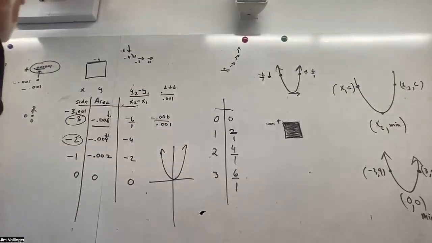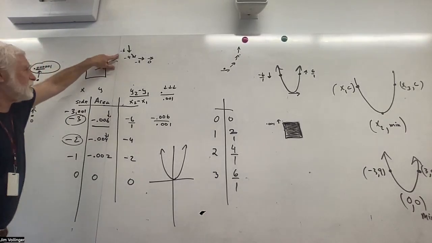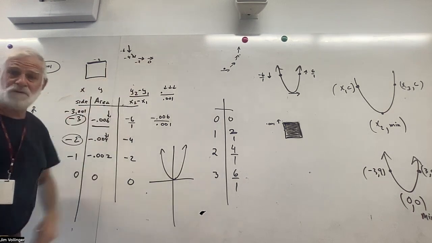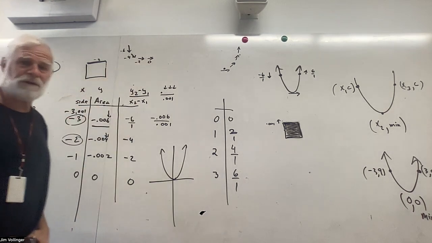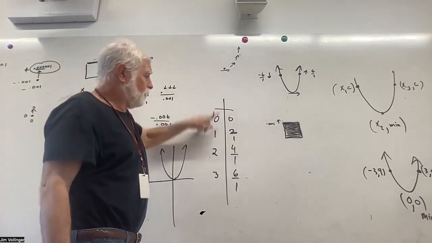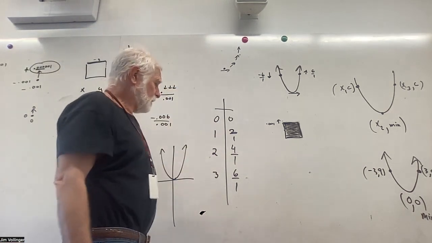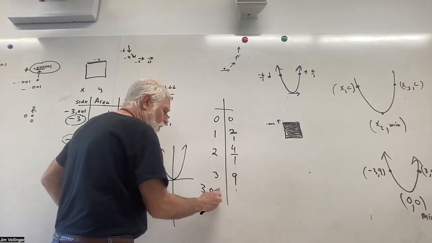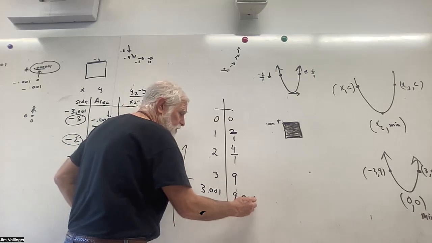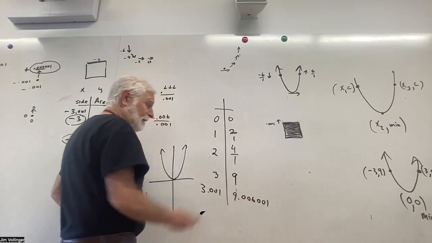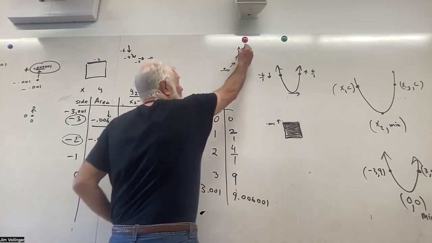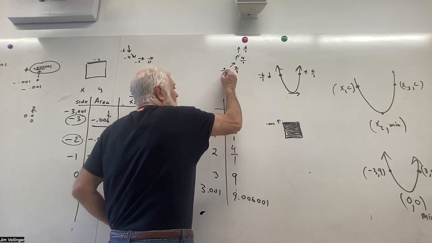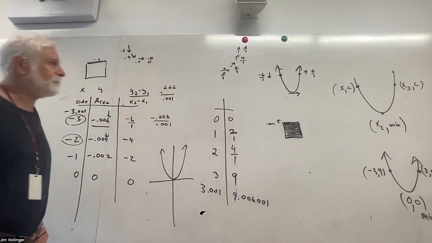Right? I mean, first off, we were looking at going down at 6 to 1, then going down at 4 to 1, and then going down at 2 to 1, and then no change. And it sure looks like on the other side, if we did the symmetric, 3 gets you 9, 3.001 gets you 9.006001. Things look like they're getting bigger at 6 to 1. And I bet 4 to 1. And I bet 2 to 1. And I bet 0 to 1.